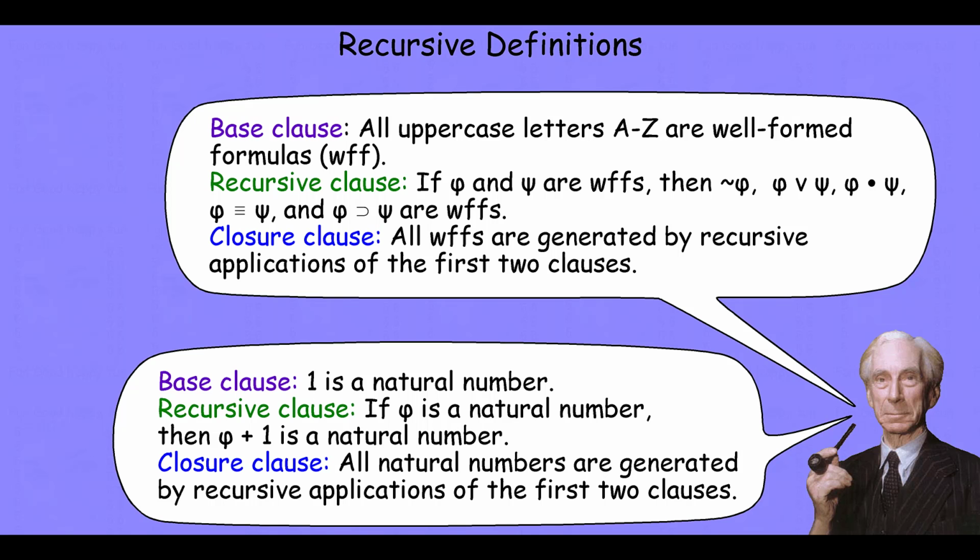So we can generate an infinitely large class, the class of natural numbers, by recursive applications of our recursive clause on our base clause, generating them out into infinity. We have a closure clause then: all natural numbers are generated by recursive applications of the first two clauses. So that's how recursive definitions or inductive definitions work.